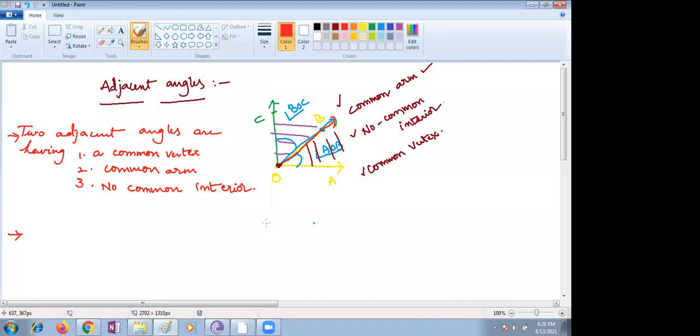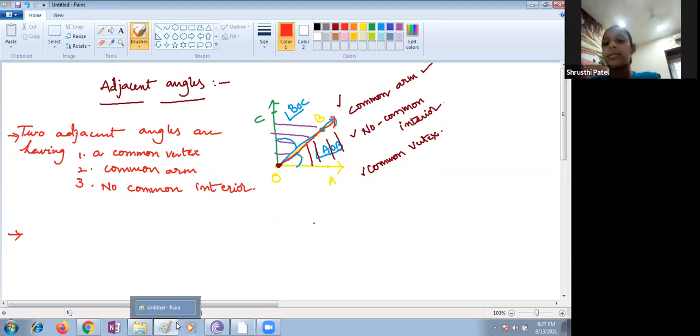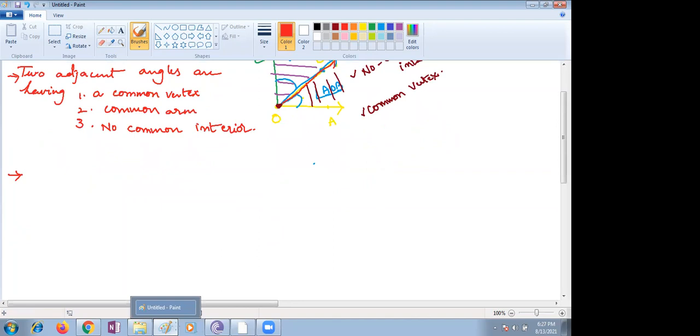Next, you have to see it now in your textbook. If you have the textbook with you, I will just draw some figures, children. Let me know which angles are adjacent. If they are not adjacent, please give the reason why. What is the question? Are the angles marked 1 and 2 adjacent? If they are not, why?